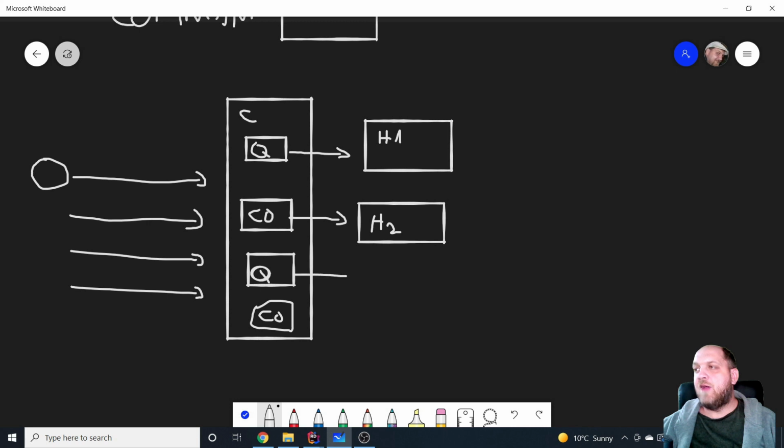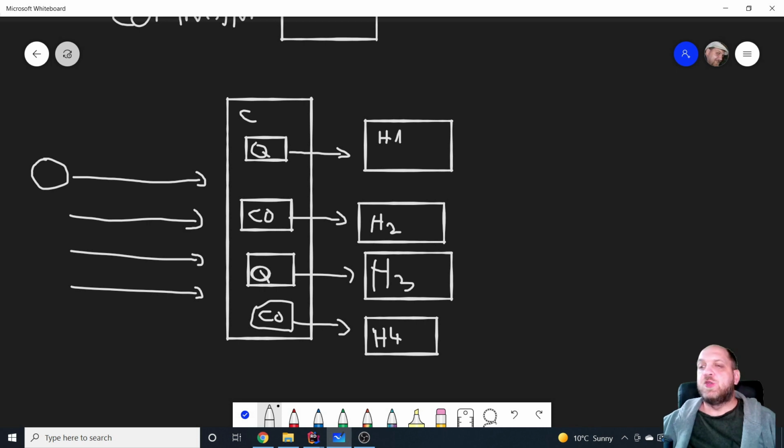For this query, we would have another handler, and it would be handler 3. And of course, for this one, we would have a dedicated handler once again, that would be handler 4, okay? So here we can already see that we have a segregation. We have certain handlers for queries, and different handlers for commands. But if we go one step further, the idea is that for each type of operation, we would have a dedicated handler. So what is next in CQRS?